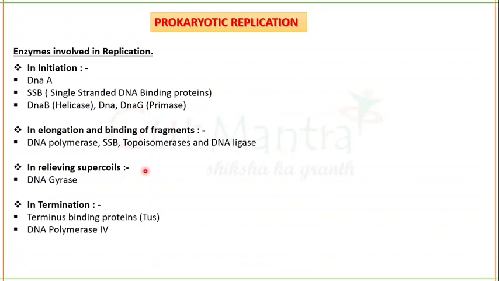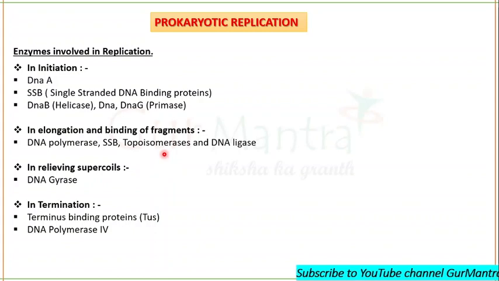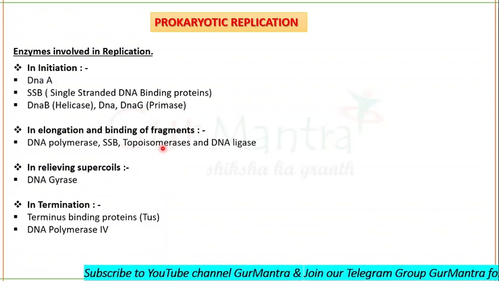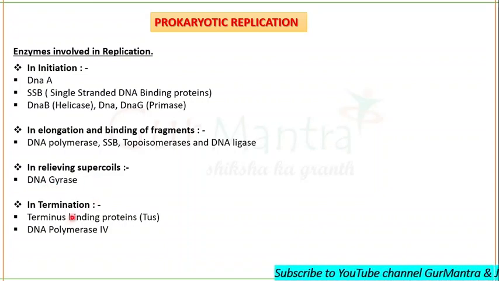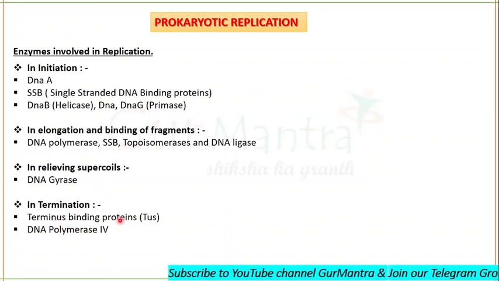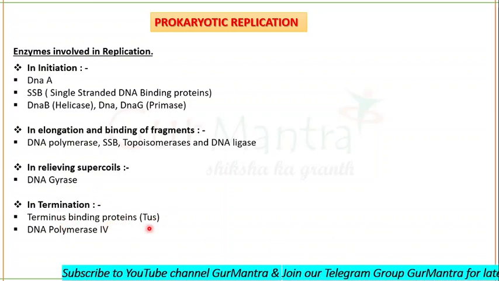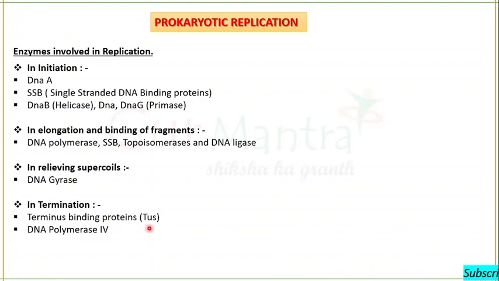In relieving supercoils, DNA gyrase plays its role. Topoisomerases are of 2 types: type 1 topoisomerases and type 2 topoisomerases. Type 2 topoisomerases are actually known as DNA gyrases. In termination, the terminus binding protein Tus and DNA polymerase IV will do their role. Fine.